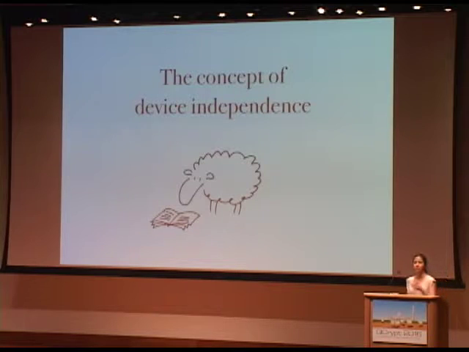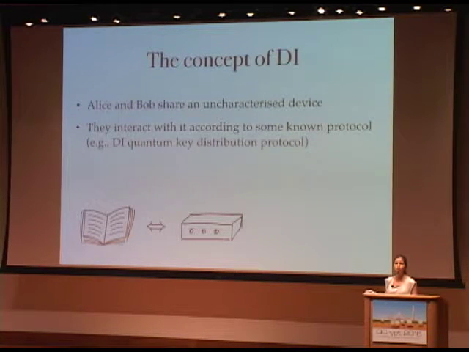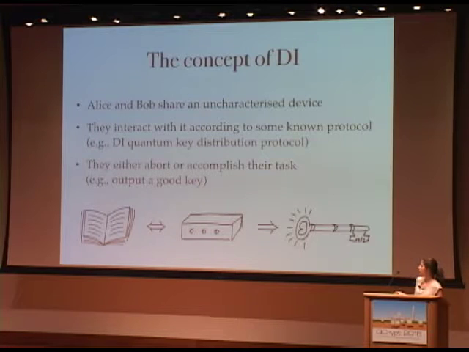Okay, so let's start with the introduction, the concept of device independence. So the idea is that Alice and Bob share some uncharacterized device. Okay, so this is this box. They don't know what's going on inside, but they can interact with it using some known protocol, for example, a device-independent QKD protocol. Okay, so they interact with this device, and then in the end, they can choose either to abort or they accomplish a certain task. Okay, for example, perhaps they output a good key.